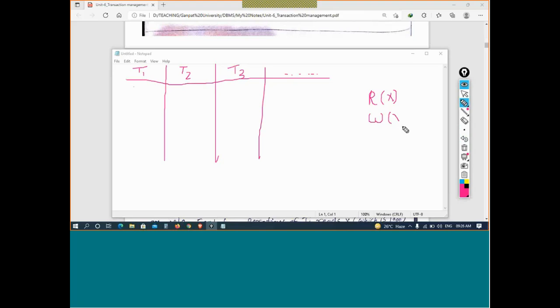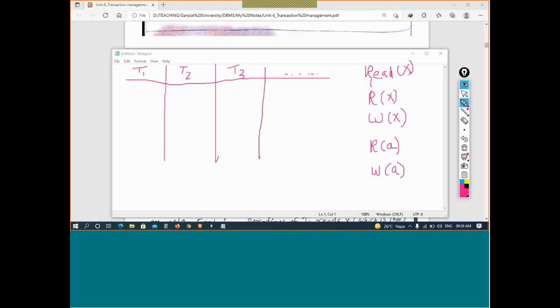For example, if I am reading data item or variable A, I will write it like A. If I am writing or updating data item, that is variable A, I will write it like this. This is the convention. Or I can use words like read X, the entire word, but that takes more time, so I'm not using it.